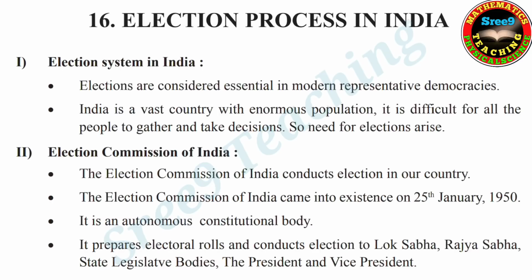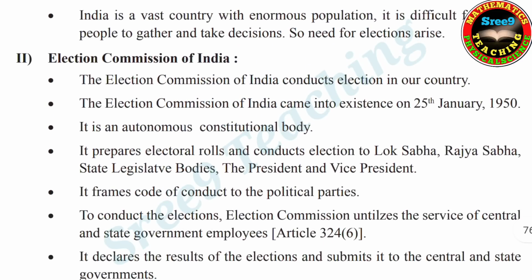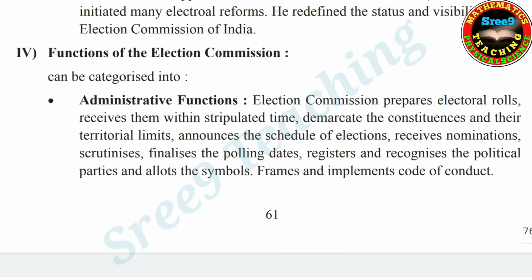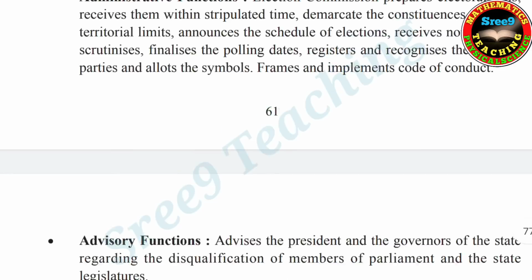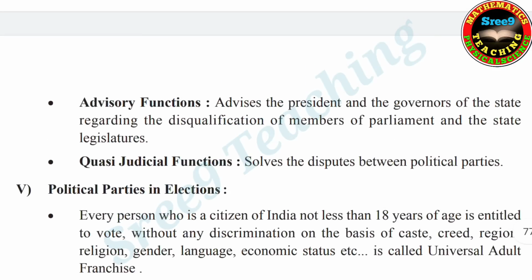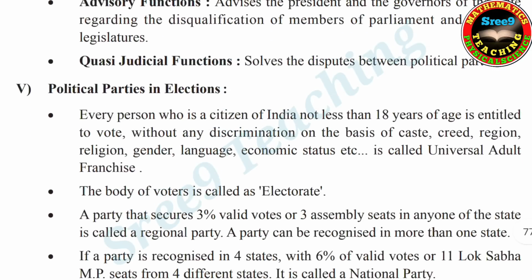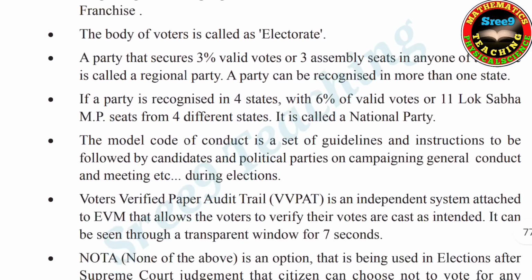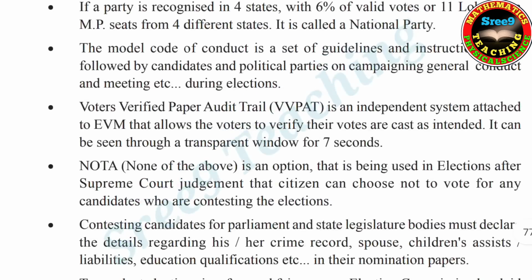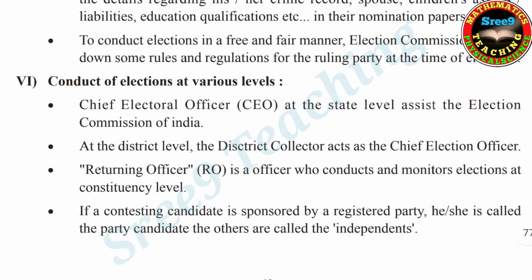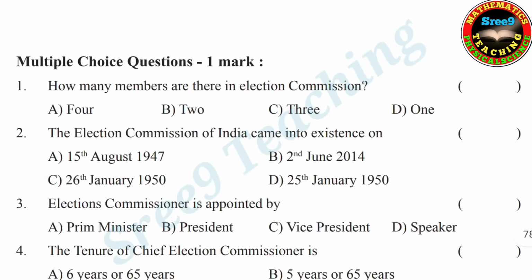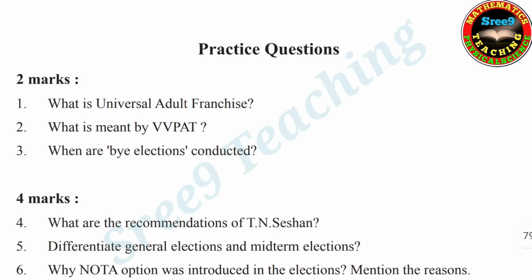What is that? The first point, election system in India. Second point, election commission of India. Third, the chief election commissioner. Fourth, functions of the election commission, administrative functions, advisory functions, quasi-judicial functions. Now fifth, political parties in elections. Okay, so each and every point is important. You can read as I am going to give PDF of this material. Conduct of elections at various levels. Voting mechanism. Yes, so these are the important points and let us see the questions.